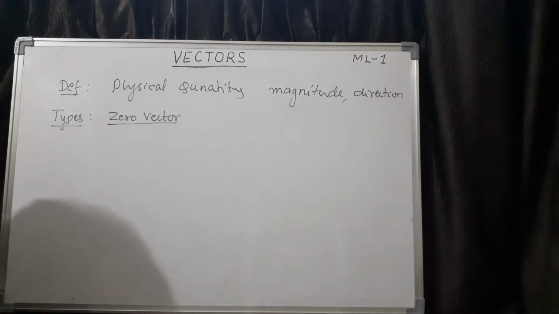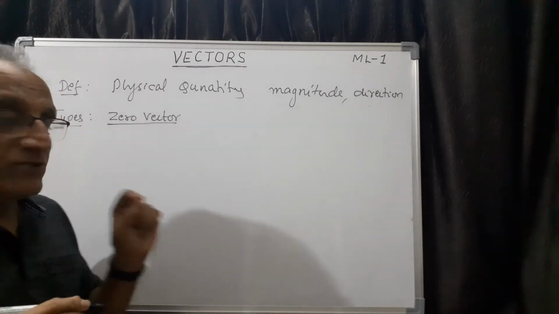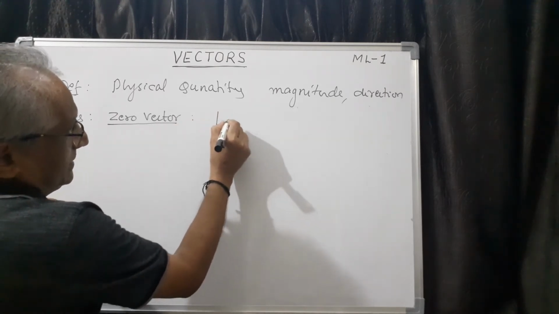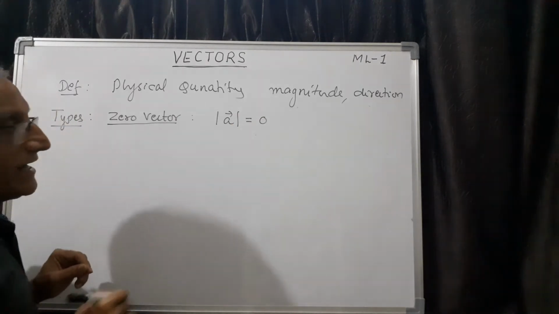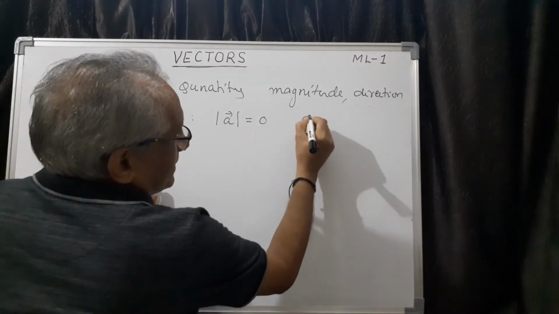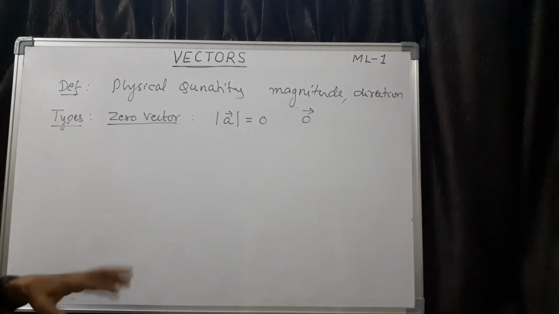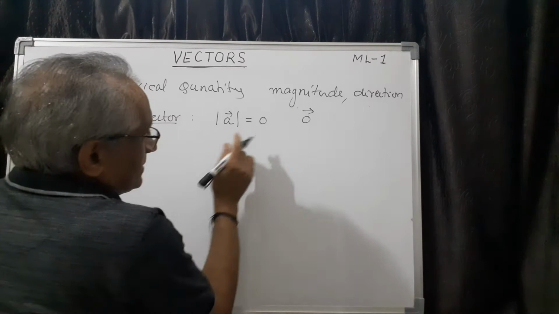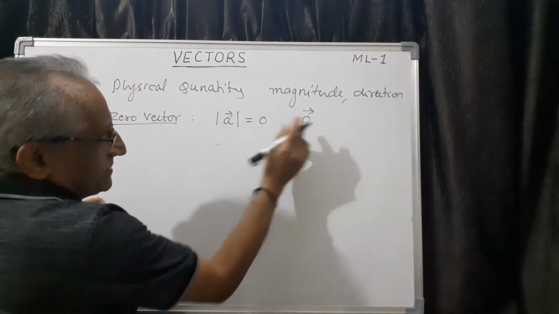Zero vector means a vector whose magnitude is 0 is called zero vector. That is, magnitude of a vector A will be 0. And zero vector is denoted by 0 with an arrow mark. And you can represent this zero vector by different methods. For example, magnitude is 0, therefore definitely if A is 0, then this is zero vector.